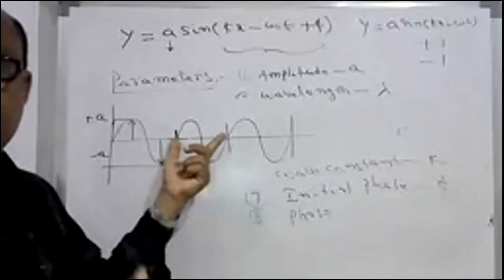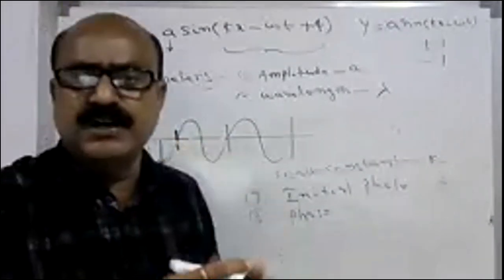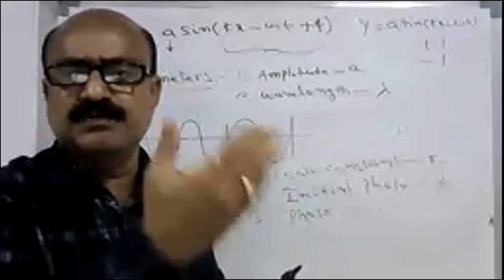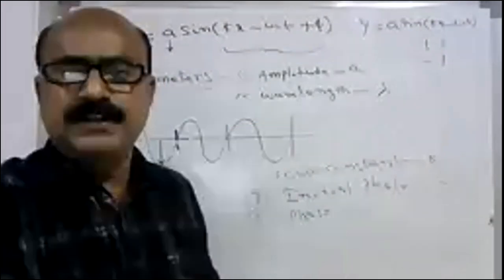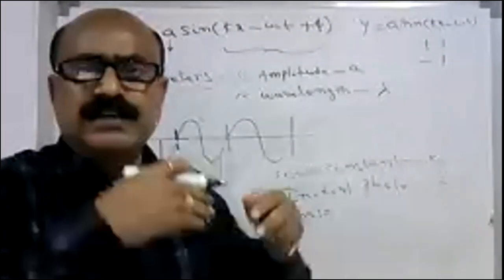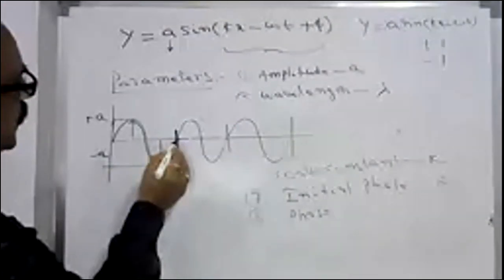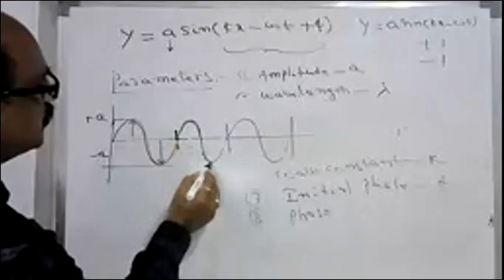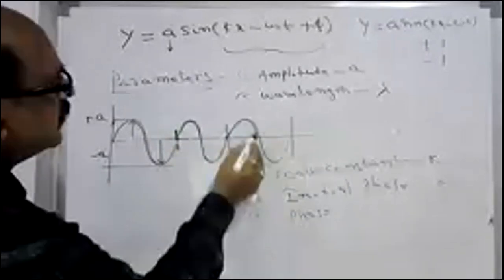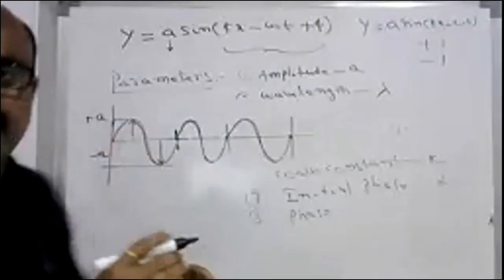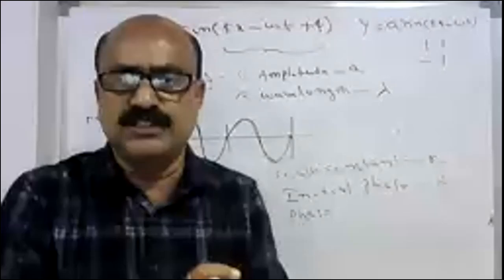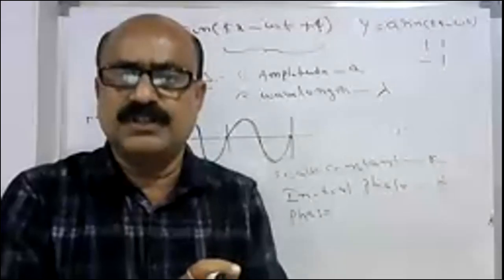The property becomes the same after what displacement? Angular displacement 2 pi, or linear displacement? Angular displacement is 2 pi. After 2 pi, it repeats its property. Again after 2 pi, it repeats its property. That is as far as the angle is concerned. What about the linear displacement?